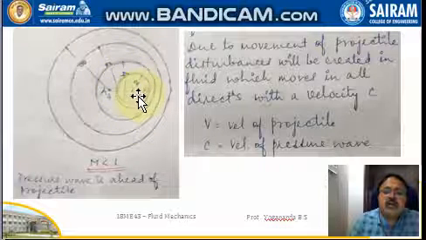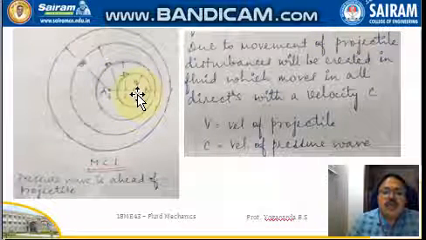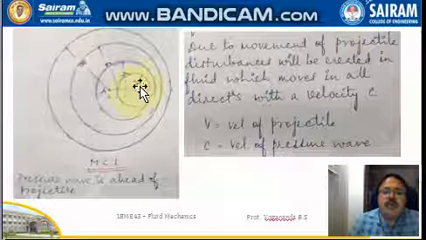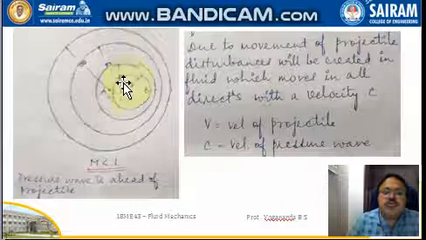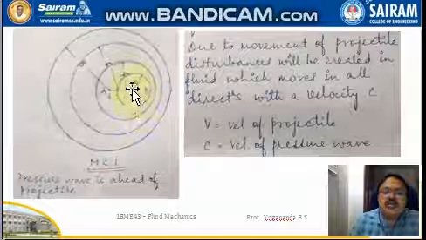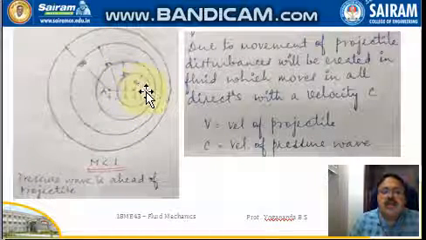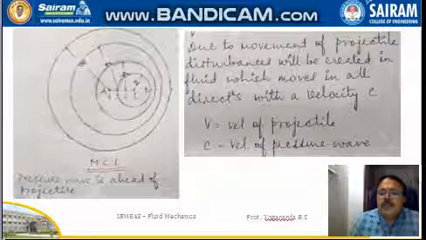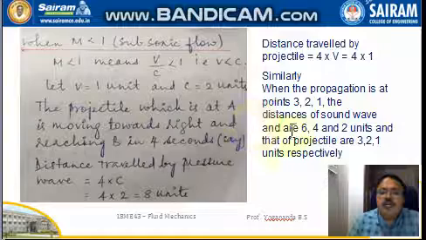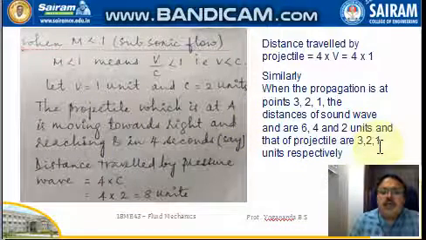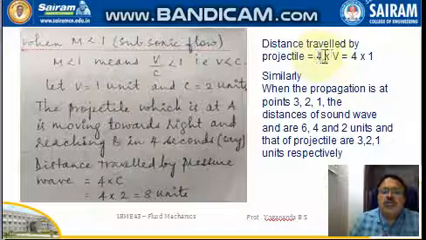Similarly, when it is created at point 1, the radius is 2. So the disturbance is uniformly created in all the directions with a radius of 2 units. But the corresponding distances of your projectile will be 3, 2, 1.